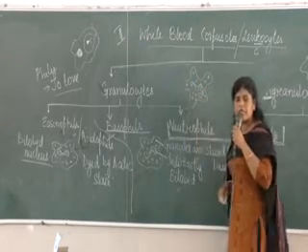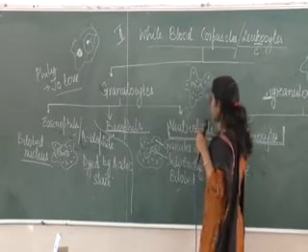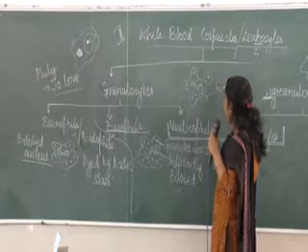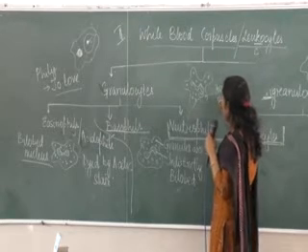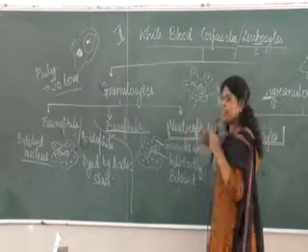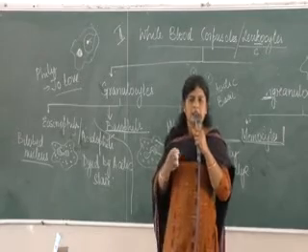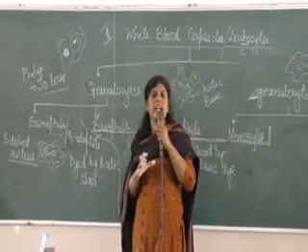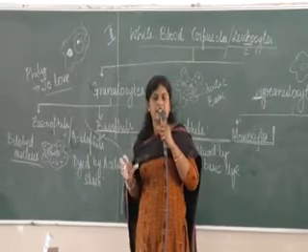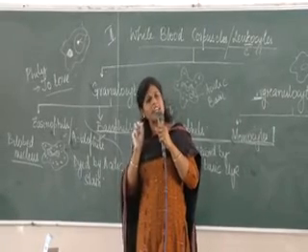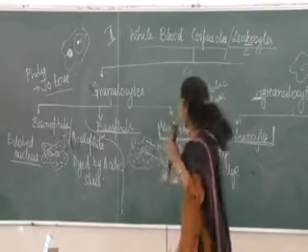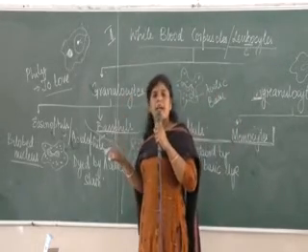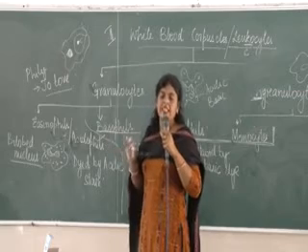Why do we call them neutrophils? If we stain them with acidic dye or basic dye, they will take both the dyes, but the dyeing will not be very prominent. They take very faint stain. Some of the granules will take acidic stain, some of the granules will take basic stain, but very faint.